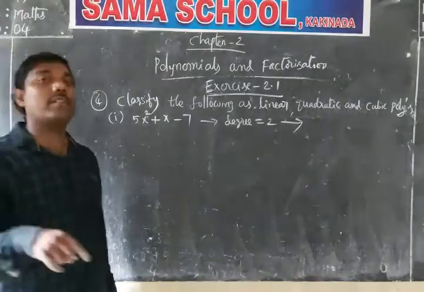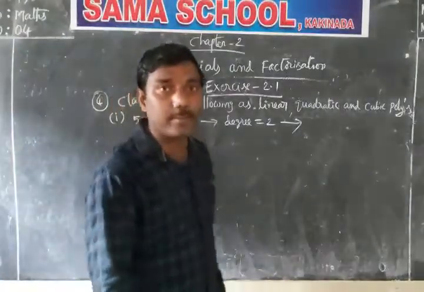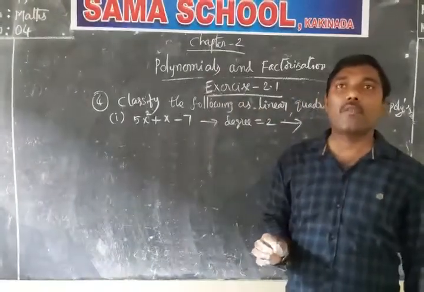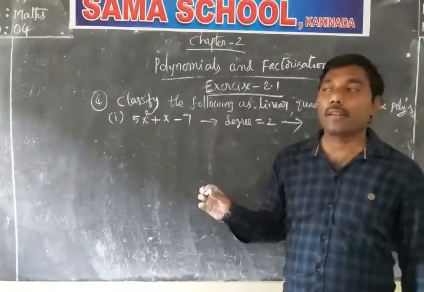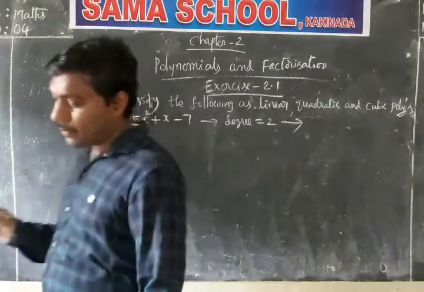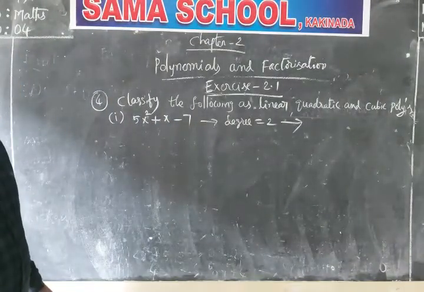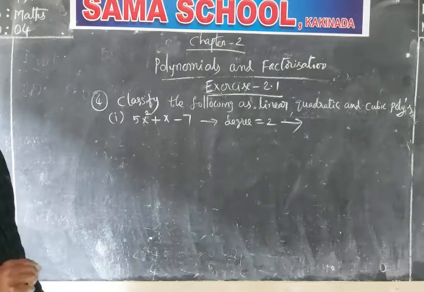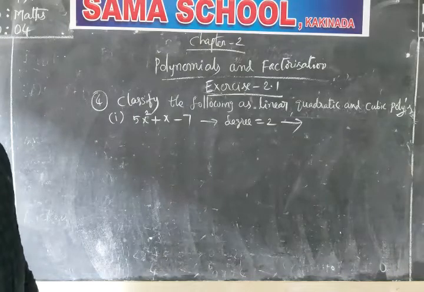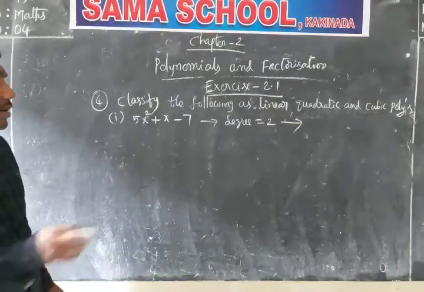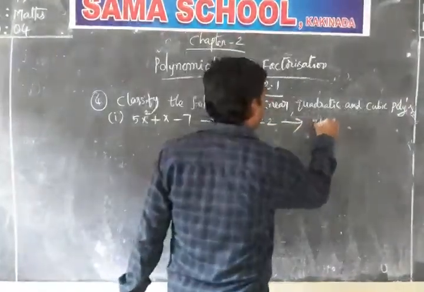What is the definition of a quadratic polynomial? How can you say that? The degree of the polynomial is 2, and it is called a quadratic polynomial. Again I am repeating: if the degree of the polynomial is 2, it is called a quadratic polynomial. Now here this is quadratic.